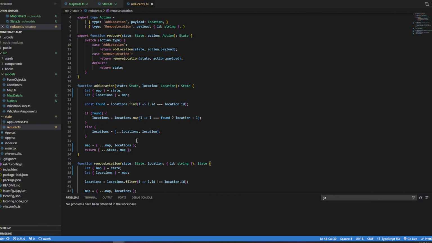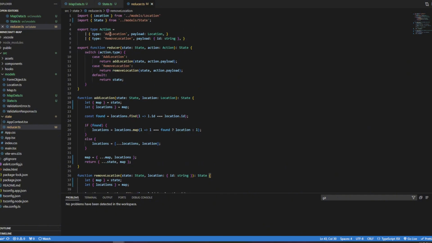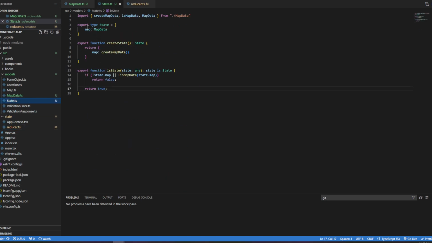Is that all the bugs with that? Okay. So now our state's a little bit different, but I think that'll work better. I think having it separated into a map, because then all of the active data for the map will be in a map object. And then what I want to do now is,